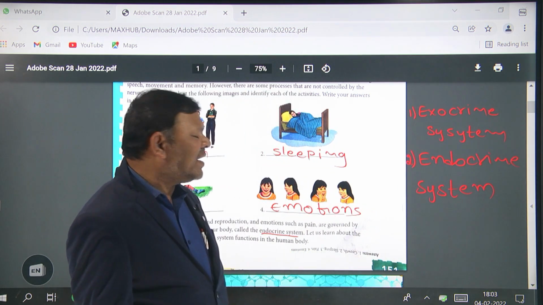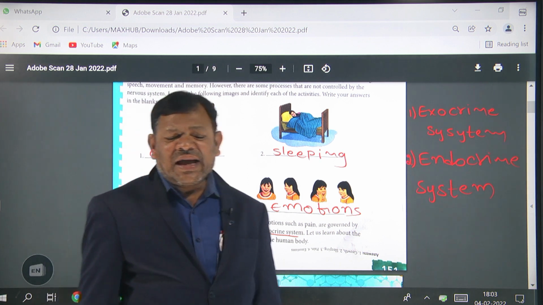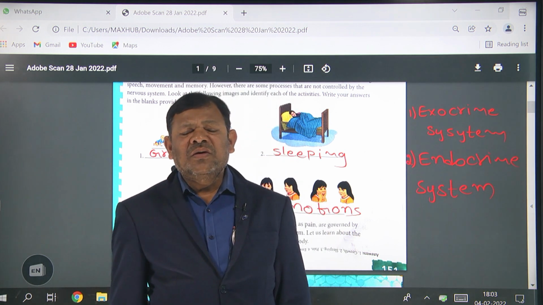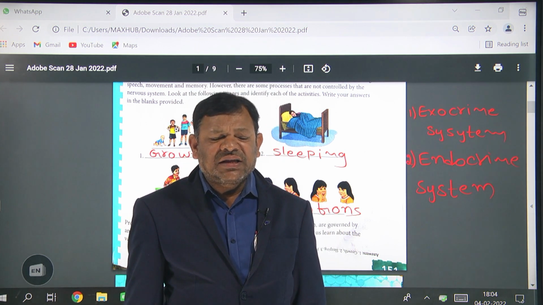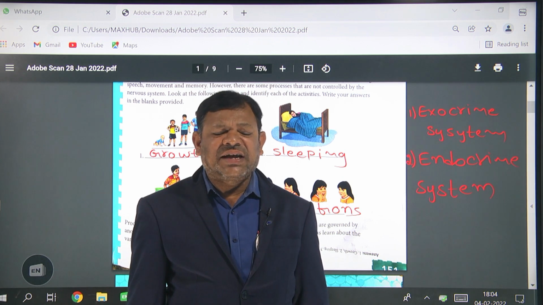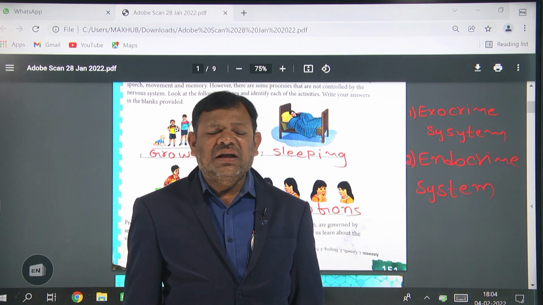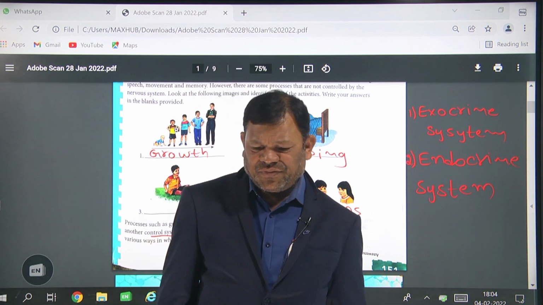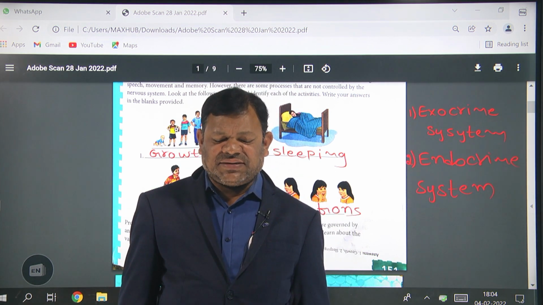Exocrine glands have ducts present. For example, if you hear or see the sight of food, automatically the salivary glands in the mouth secrete saliva through the help of the ducts.